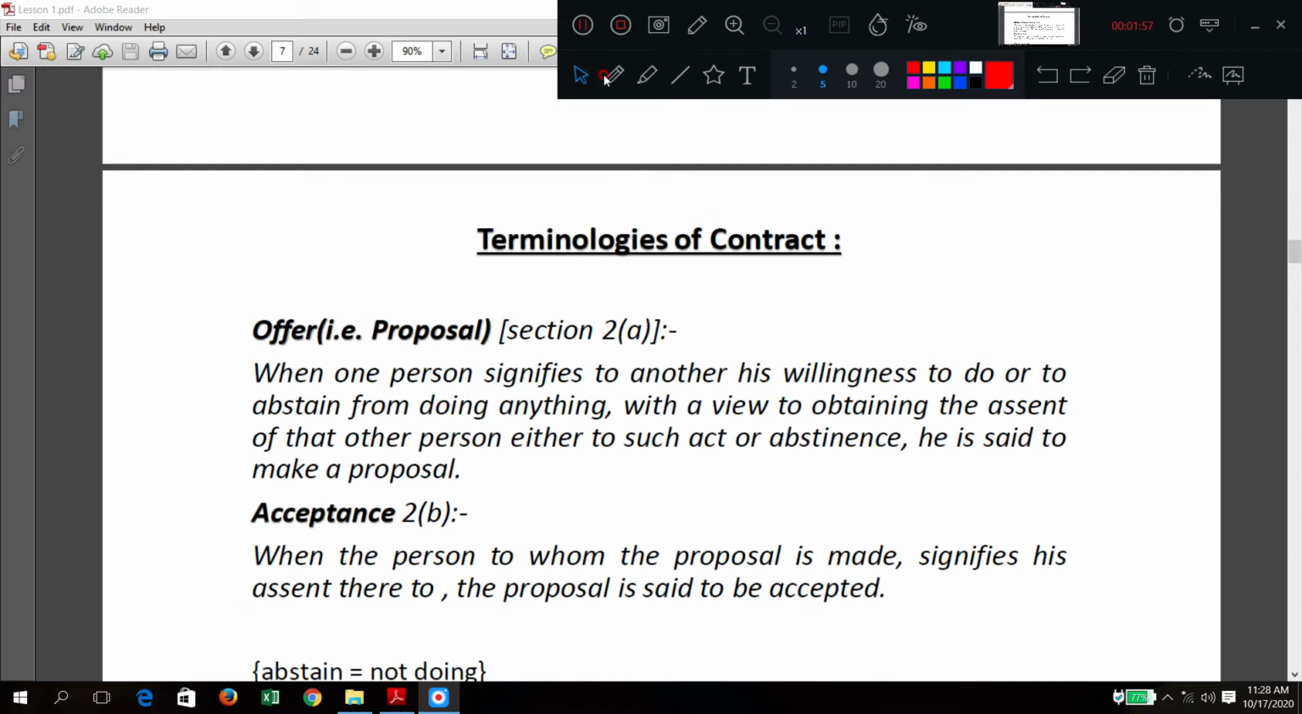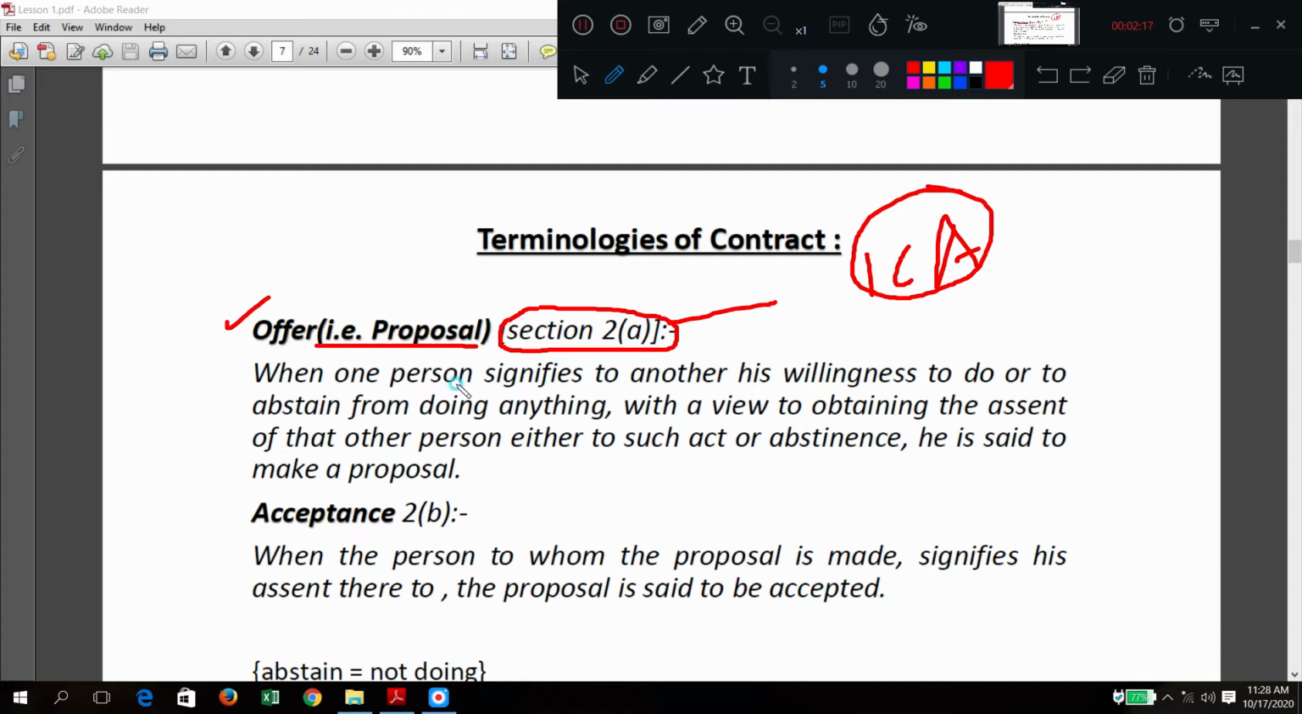We will see some terminologies in contract. Whatever is mentioned in brackets are the sections from the Indian Contract Act, so there we can find these in detailed definitions. The first definition is offer, that is our proposal. We have already discussed something about offer and proposal, so we are discussing it in detail here.